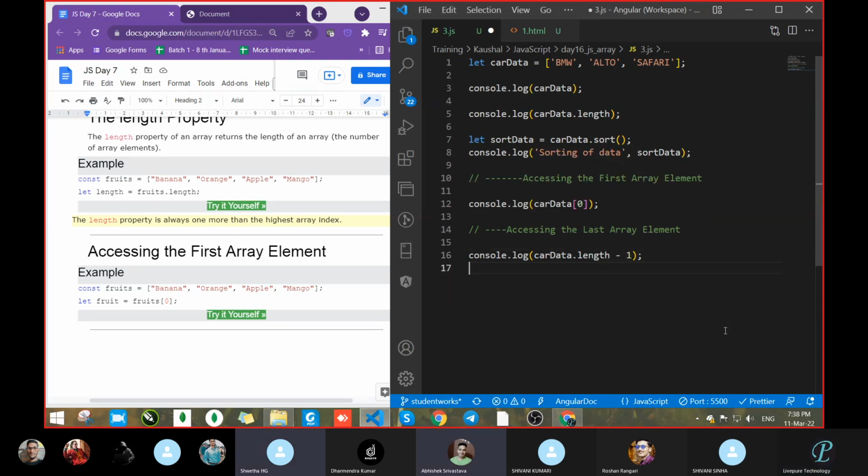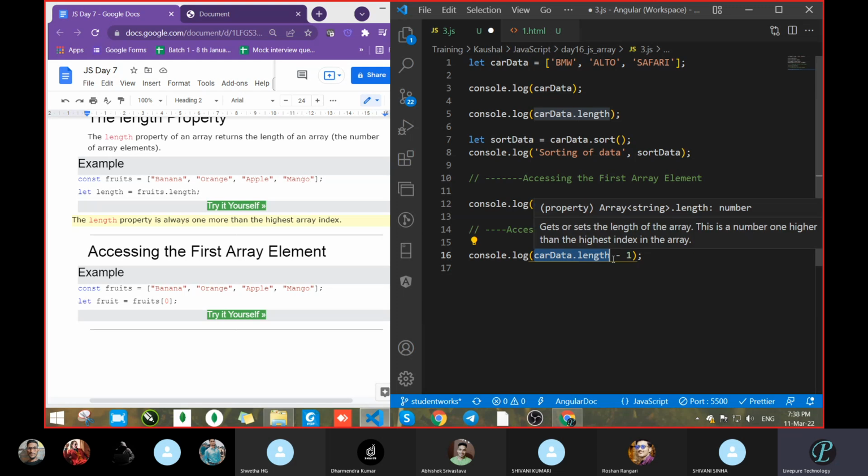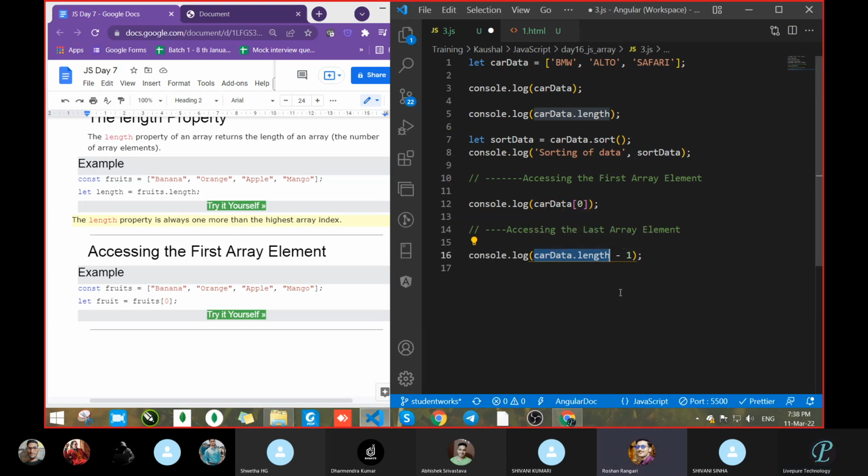One second, Roshan and Abhishek, you both told car data dot length minus 1. What will you get as output? What is this car data dot length? What is the value? What is the Safari length? You will get all Safari data.